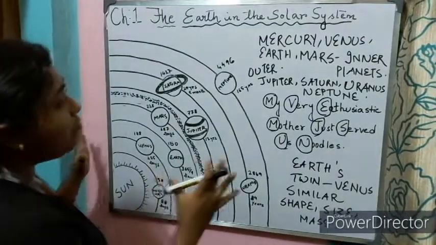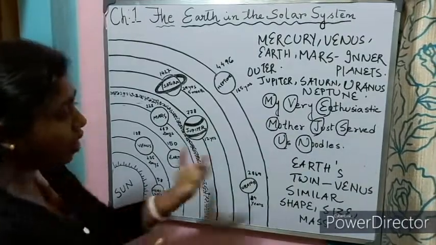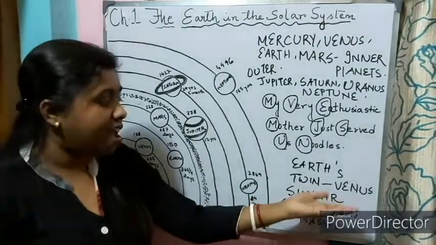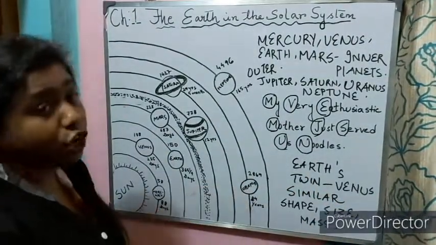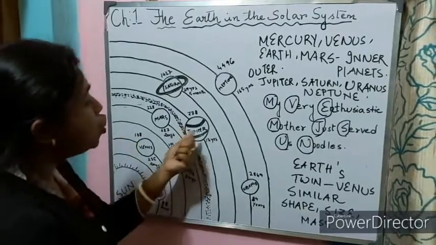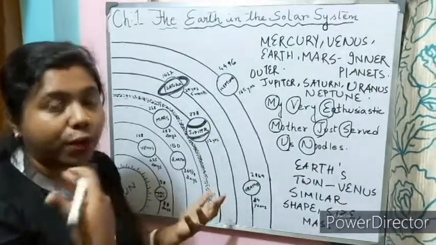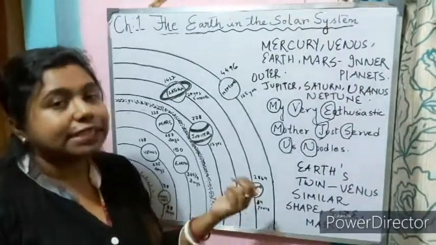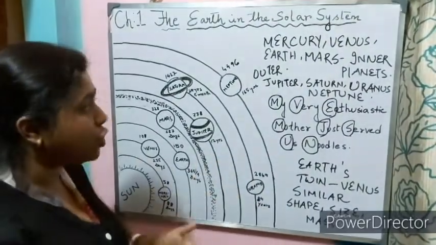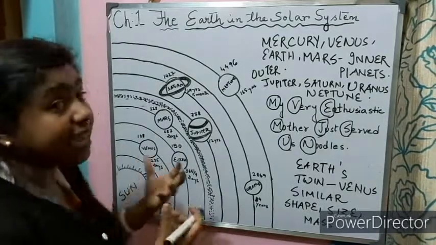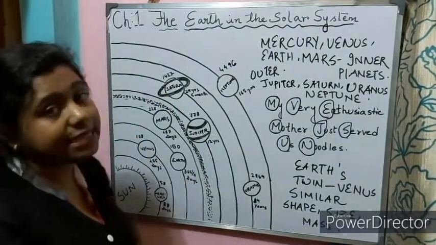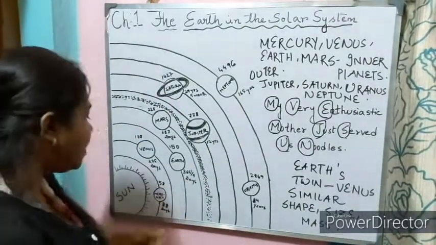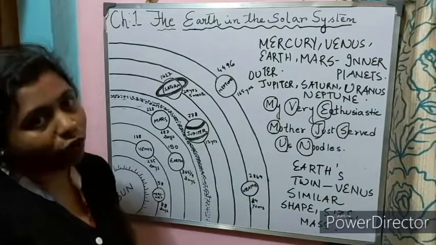Now, as we have learned about the planets, which is Earth's twin? Venus. Which is the coldest planet? Uranus. Which is the largest planet? Jupiter. Which planet has rings? Saturn. What are these rings made up of? Ice, dust and rocks. Which is the second largest planet? Saturn is the second largest planet. Which is the smallest planet? Mercury is the smallest planet.